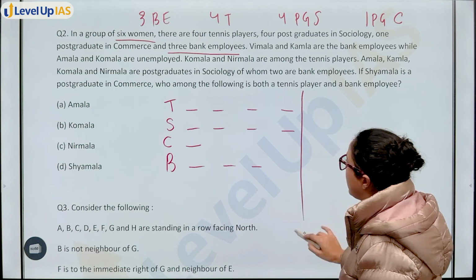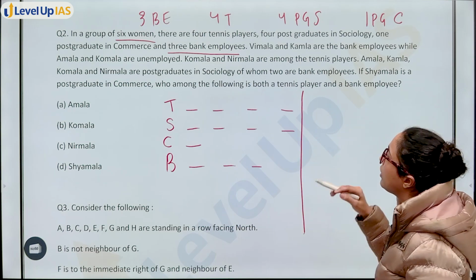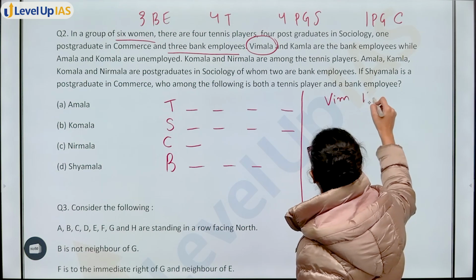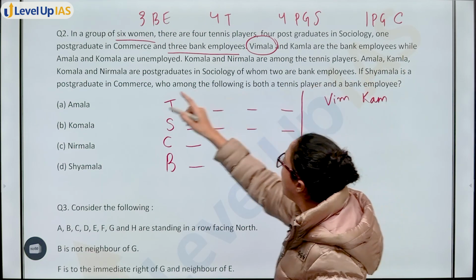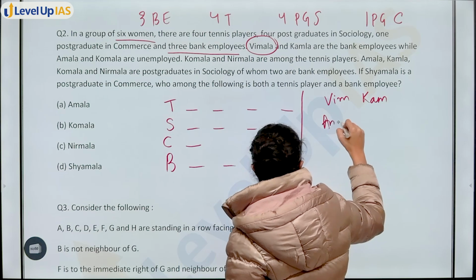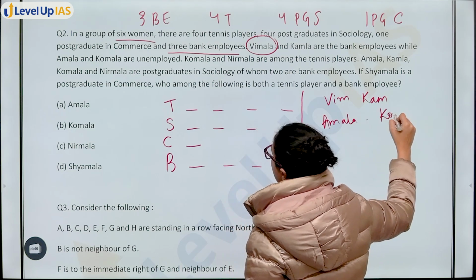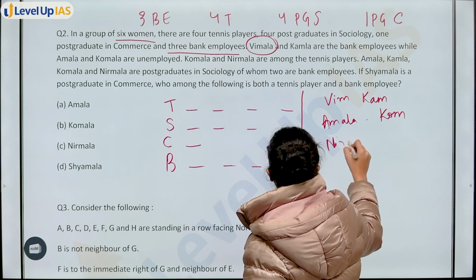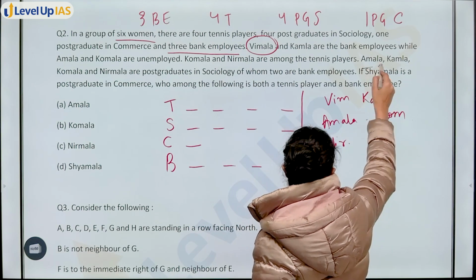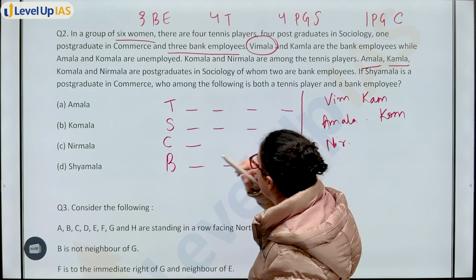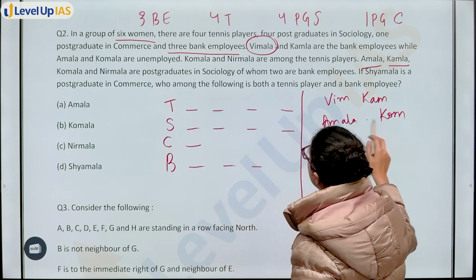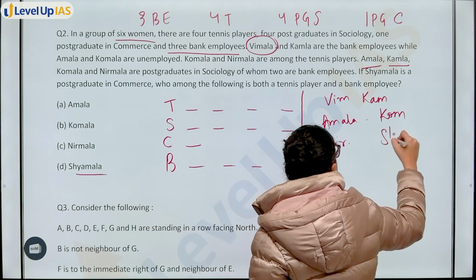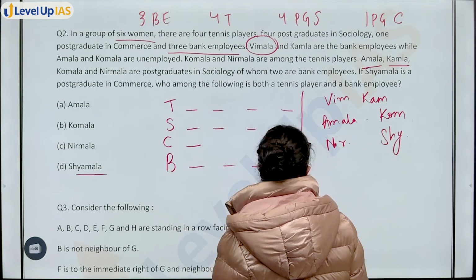Now, before this, you should also write all the names that are in the question. You have Vimla, Kamla, bank employees, Amla, Komala, Nirmala. This is just to make your question easy. Then Amla is written, Kamla is written, Komala, Nirmala are written. You have 6 names, right? Next will be Shyamala. So these are the 6 women in total.